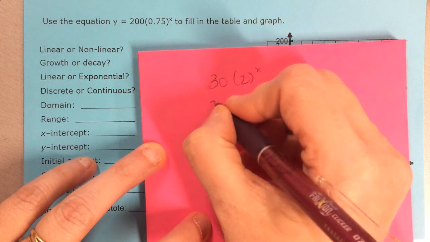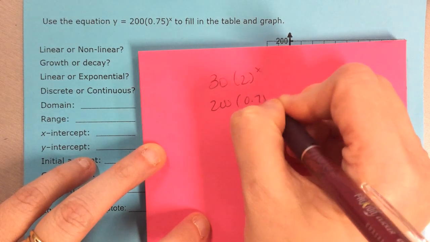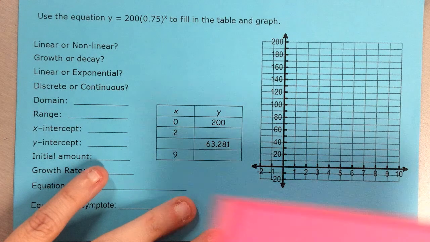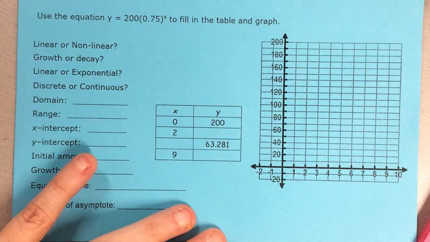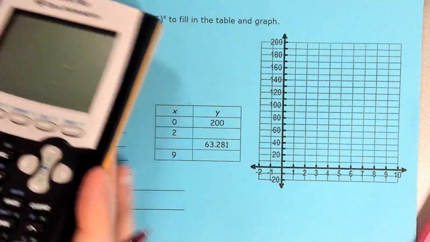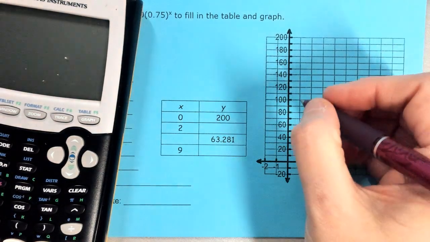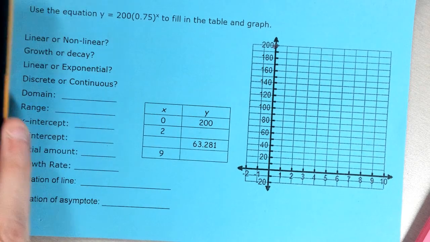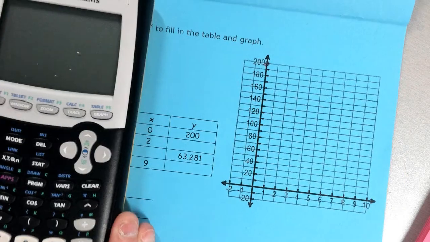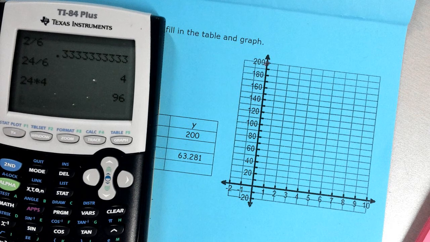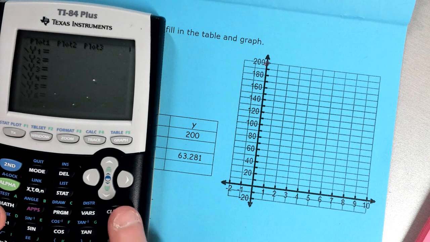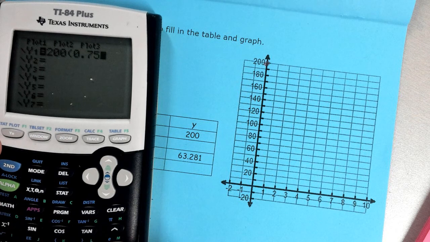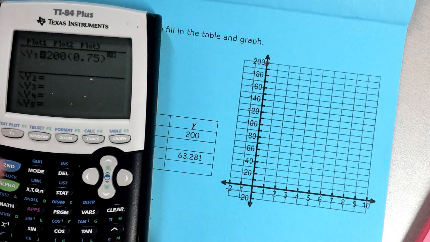This equation is 200 times 0.75 to the x. Let's keep that in the back of our heads and get some values out of this calculator. First of all, we have 0, 200. I have a value up there at 0, 200. So let's use our calculator and figure out what the next point is. So 200 times 0.75 to the x power.